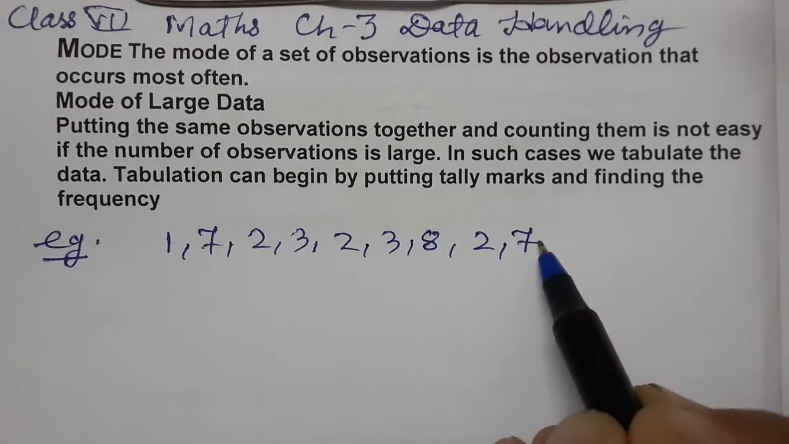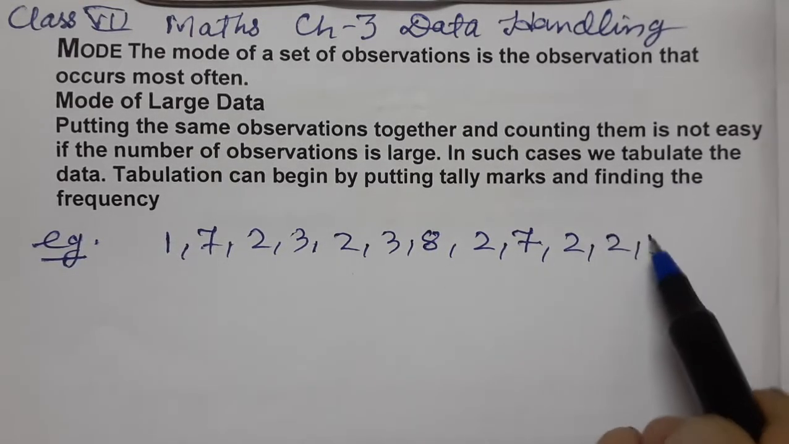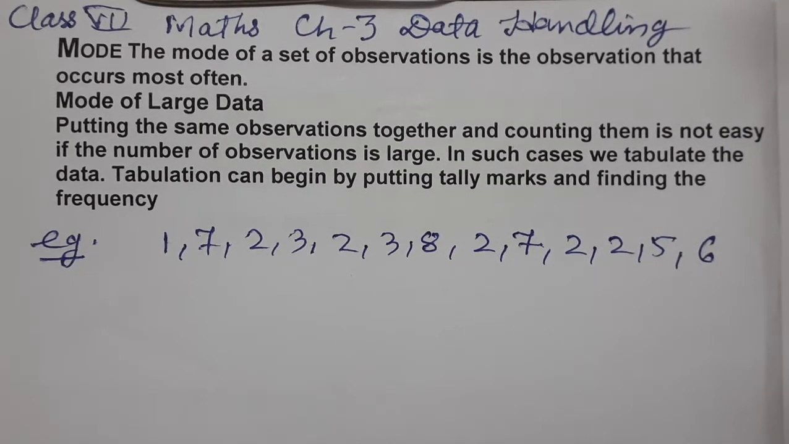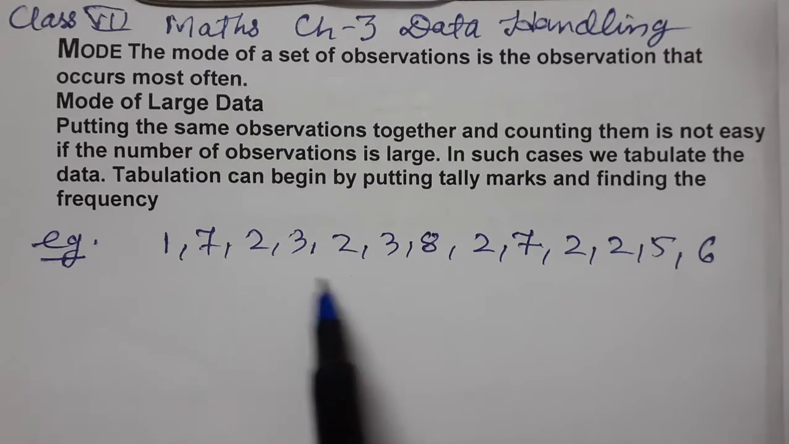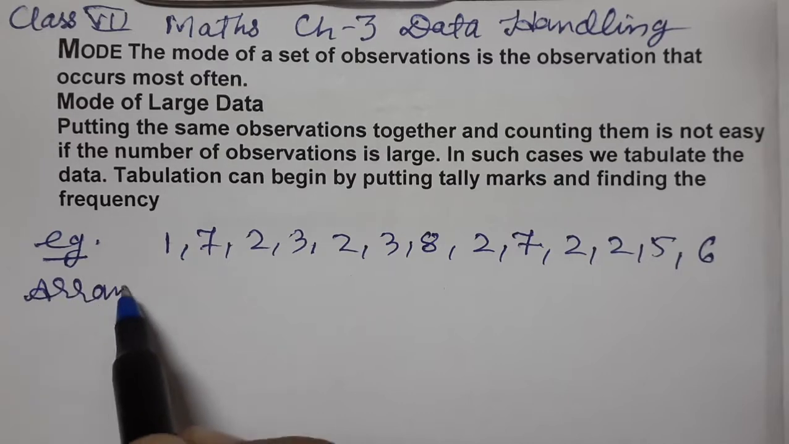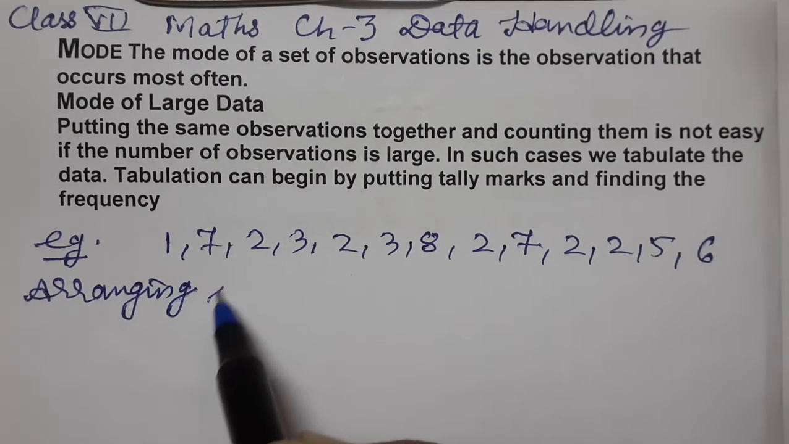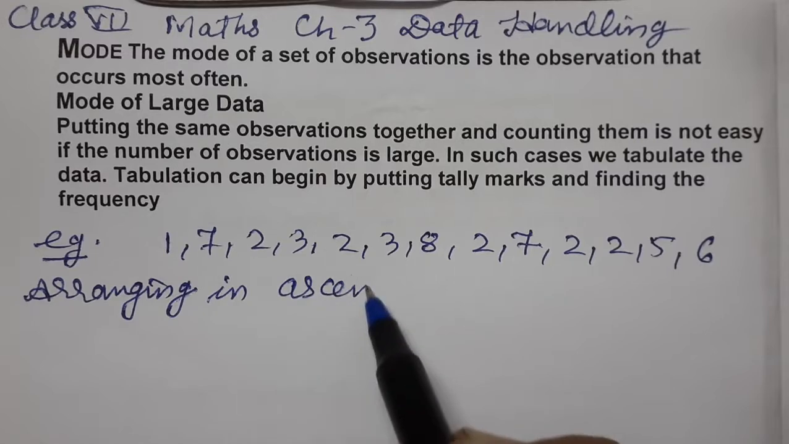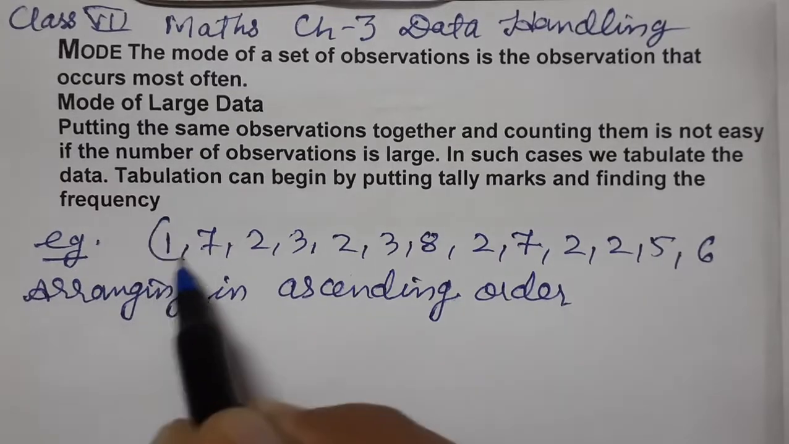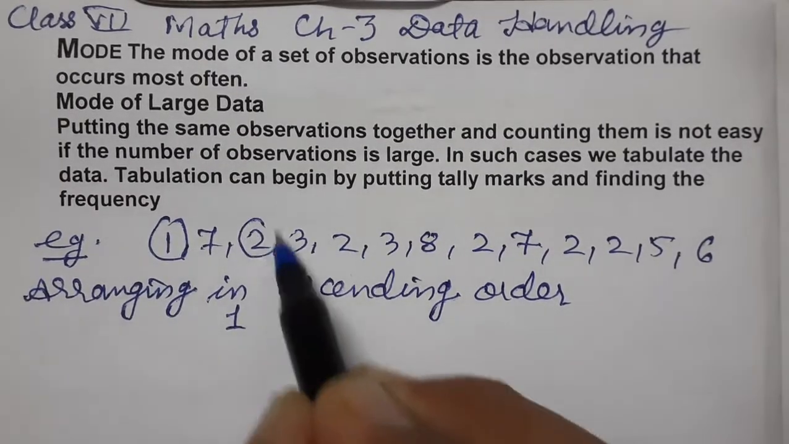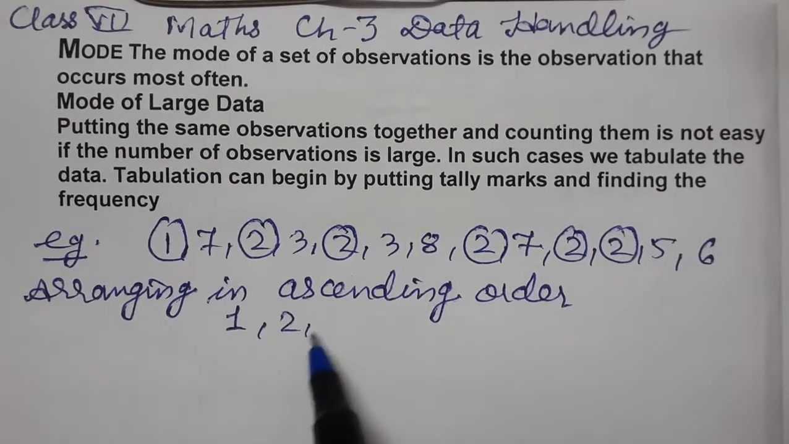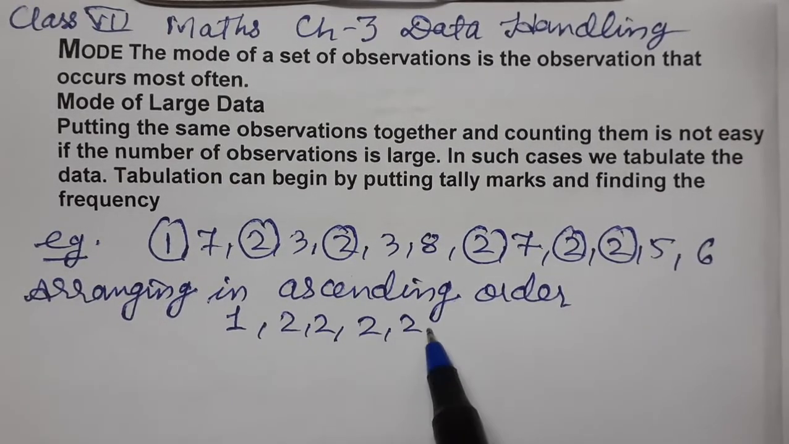I am writing one example. Now first of all, we will arrange this in increasing or decreasing order. So let's arrange, in ascending order. 1 occurs one time, 2 occurs 5 times.